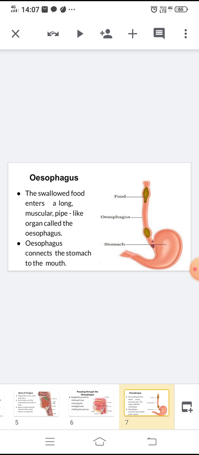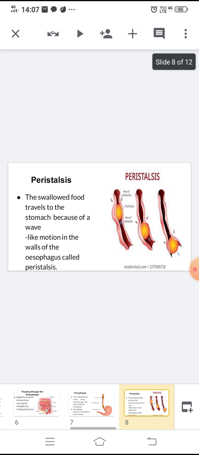Then the swallowed food travels to the stomach because of a wave-like motion in the walls of the esophagus called peristalsis. What is called peristalsis? A wave-like motion in the walls of the esophagus. This picture shows a wave-like motion in the walls of the esophagus.